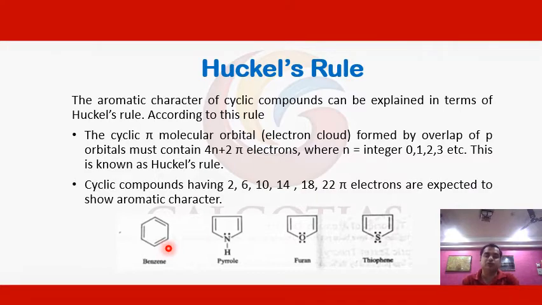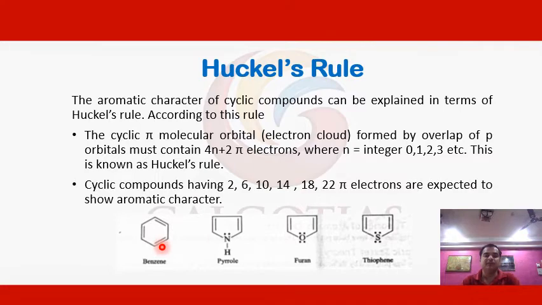We can also define Huckel rule in another way: all the aromatic compounds must contain an odd number of electron pairs. In case of benzene, we have 3 double bonds. One pi bond equals 2 electrons, so it has 6 pi electrons in the cyclic ring.